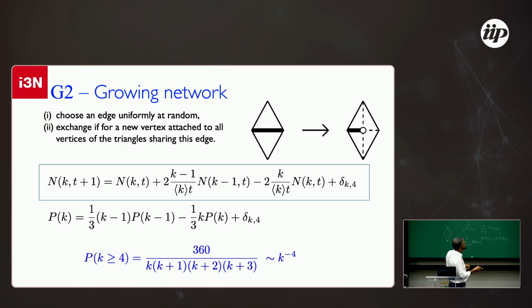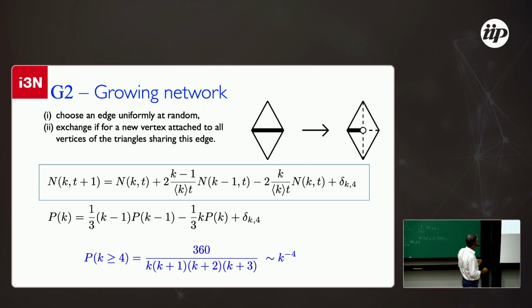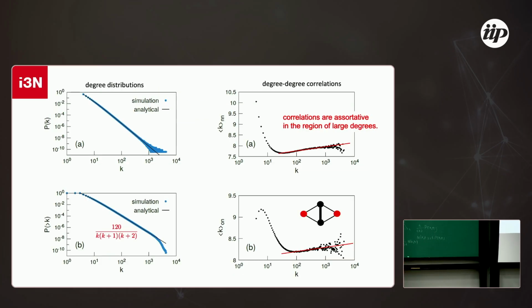If we do this for the other model, for this case here, we write the equation, so I'll not explain, but we get k to the minus 4. So it's different from this situation here, you get a different exponent. And again, you can check and everything is fine, but you have now correlations.